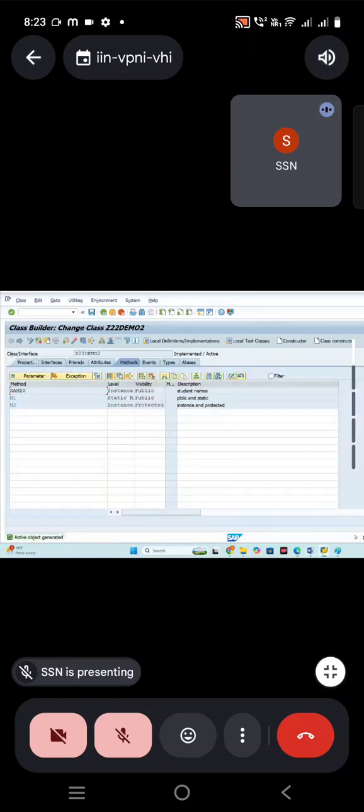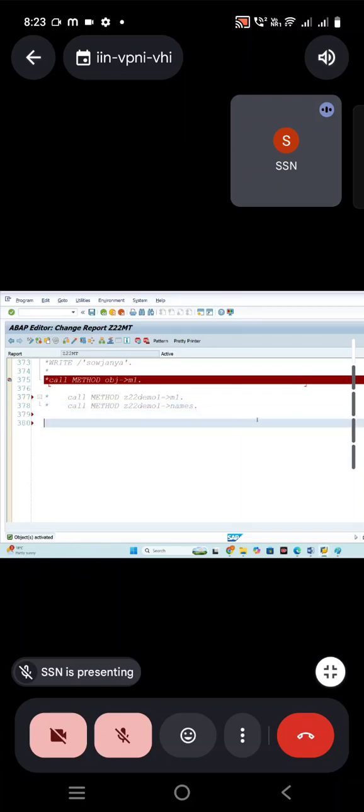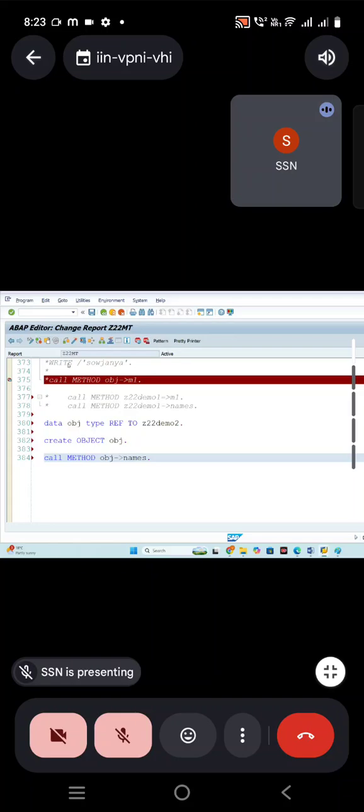Now I'm going to call this. How to call this? It's an instance method. Instance method means what are all the steps you need to follow. First, refer the class: data obj, any name, type ref to Z22 demo2. So this is how we'll refer. Then call create object. Create object is the keyword. Instance name will be given. Then call method obj arrow names. So like this I'm just calling. Activate it and then I'm running.